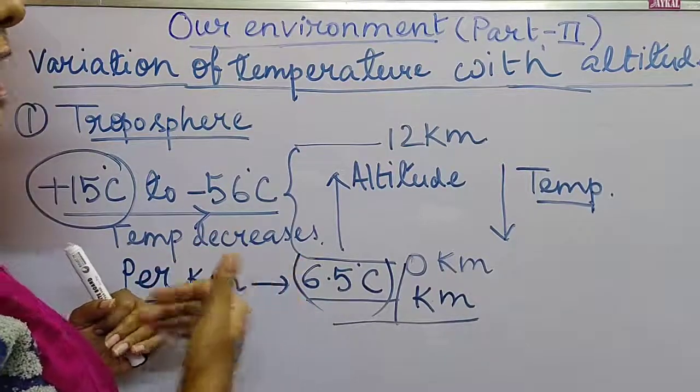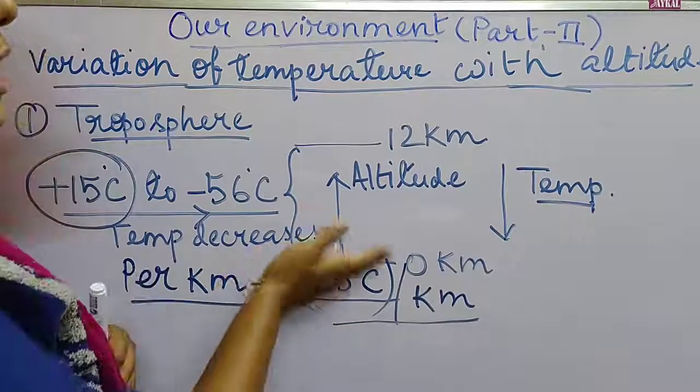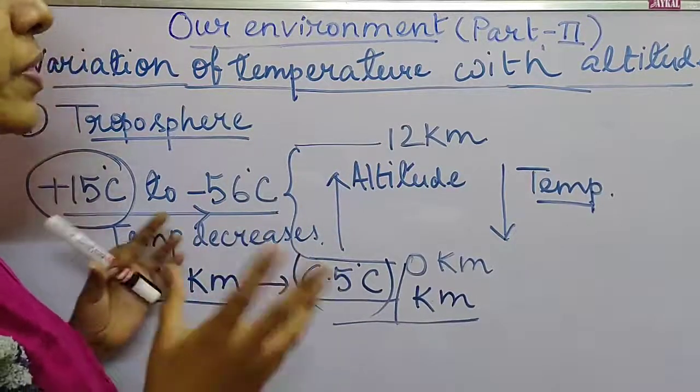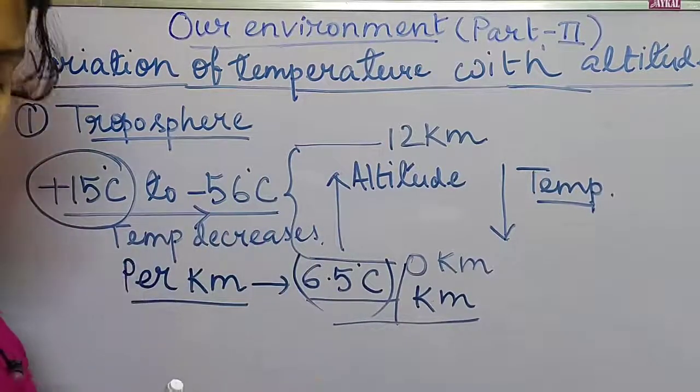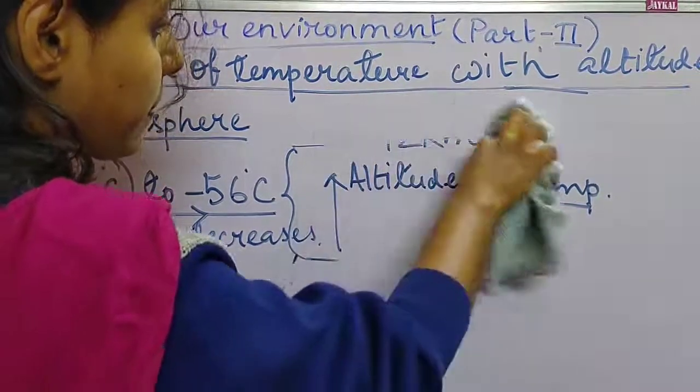But if the number of gas molecules decreases with increase in altitude, the total energy trapped by gas molecules will decrease.